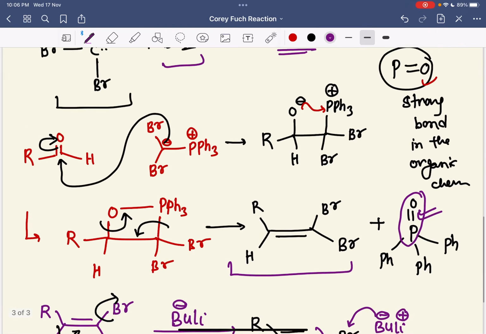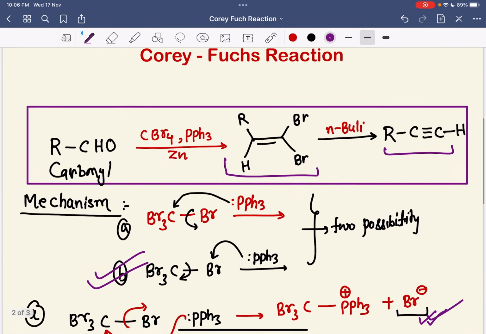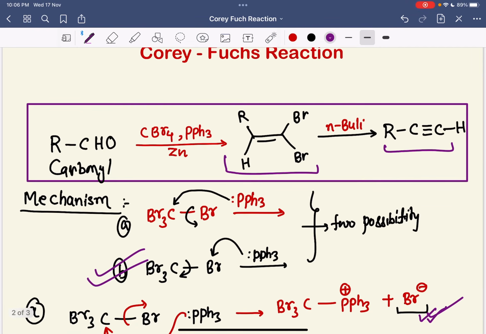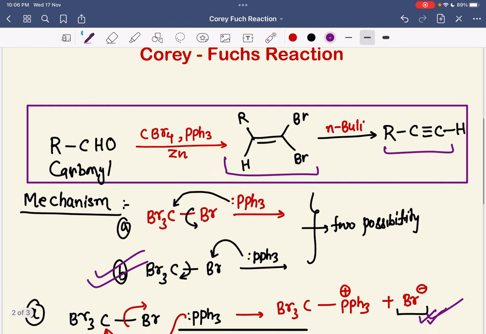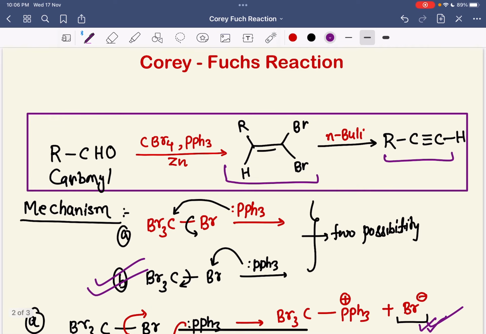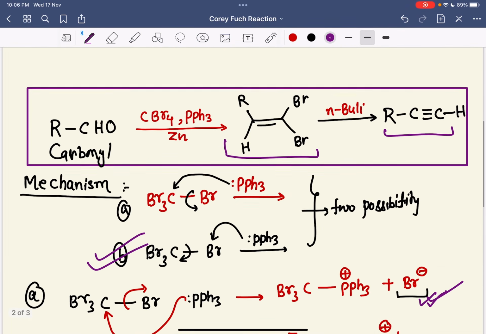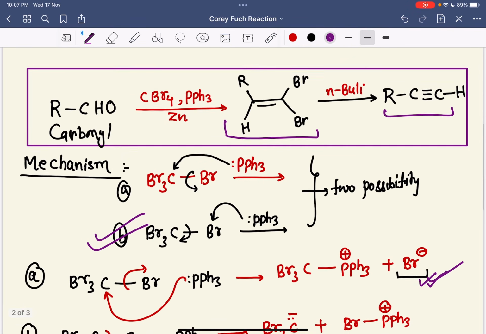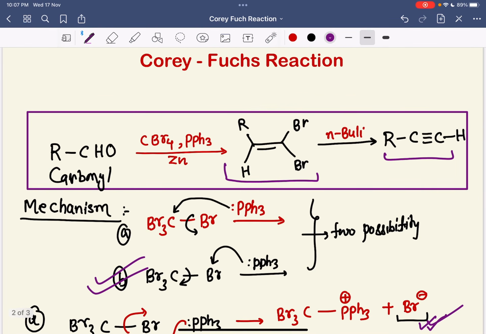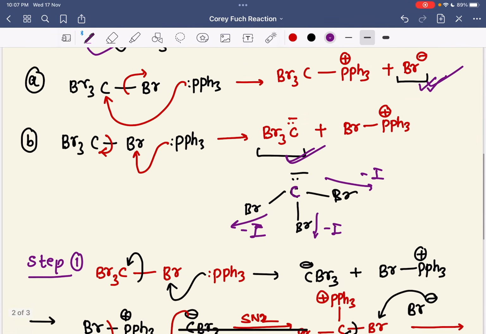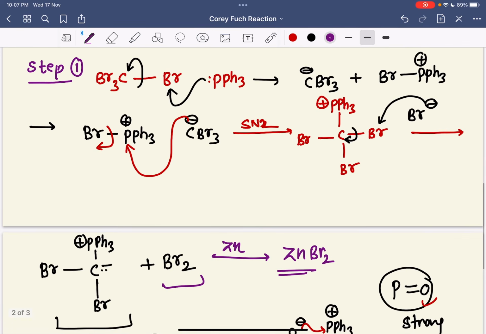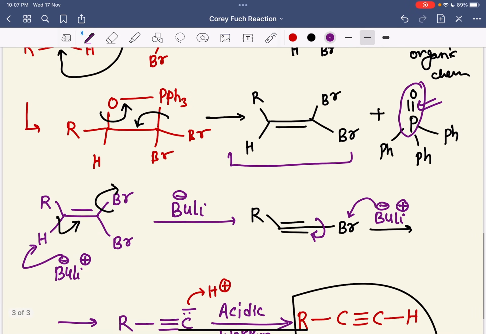So you can see what we have done. This is all about the Corey-Fuchs reaction. Okay, that's a very important reaction. This reaction has come several times in the GATE NET exam, and it can even come in the IIT JAM exam also. So these are the steps of the reaction, how we have done it.